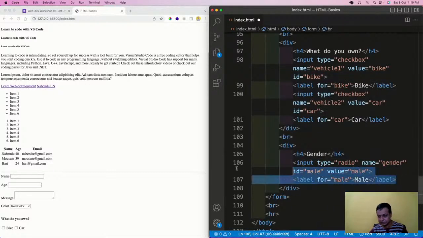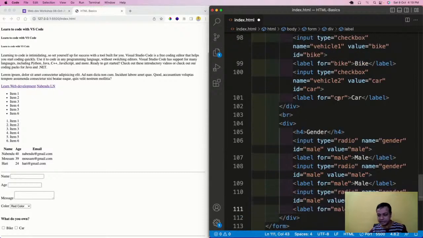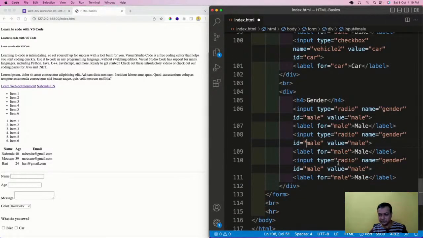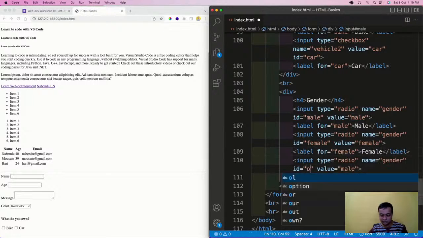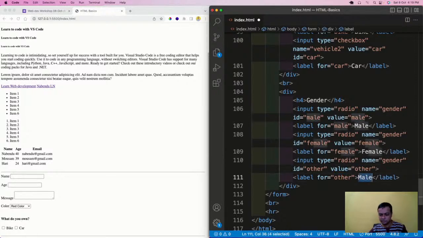And then like this, the gender will be female, with id, value and label female, and other, with id, value and label other. I will save it.